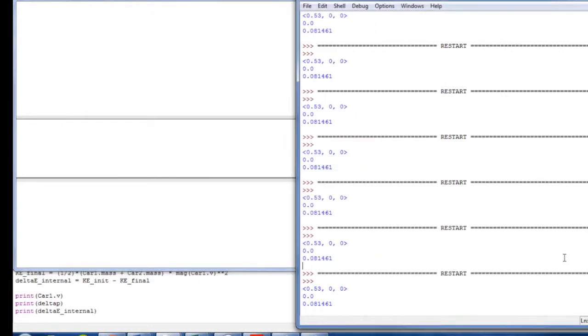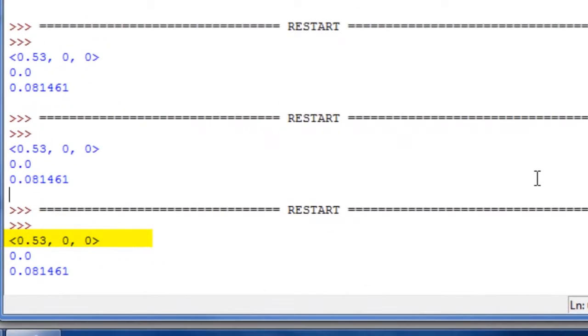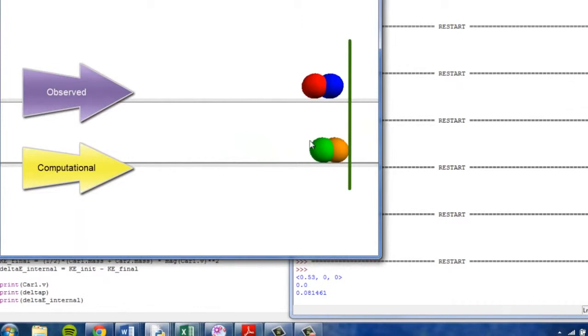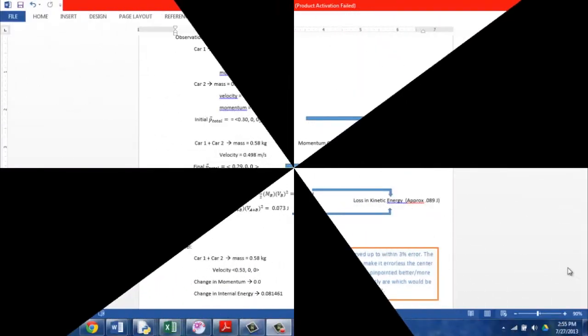I printed the final velocity of the cars combined. This is approximately half the initial velocity at 0.53 meters per second. Next, you see the change in momentum, 0. Lastly, you can see the change in internal energy, or 0.081 joules. Using the loss of energy, I used the equation of the final kinetic energy of the two minus the initial kinetic energy of the two to find that. Here, the computational model moves farther than the observed model because the model does not account for friction.